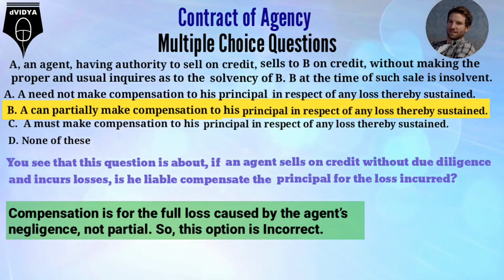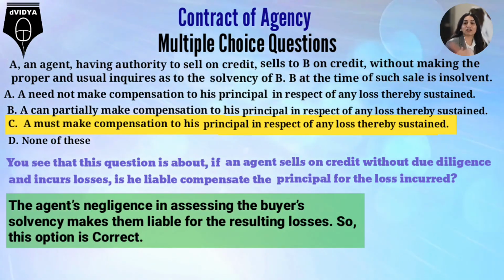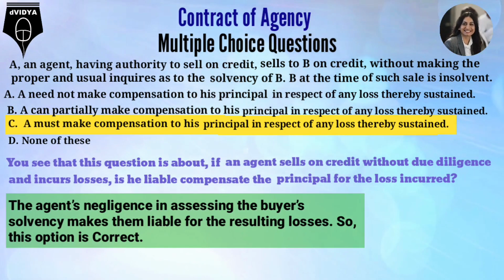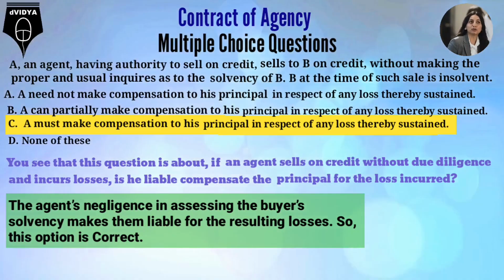A can partially make compensation to his principal in respect of any loss thereby sustained. Compensation is for the full loss caused by the agent's negligence, not partial. So, this option is incorrect. A must make compensation to his principal in respect of any loss thereby sustained. The agent's negligence in assessing the buyer's solvency makes them liable for the resulting losses. So this option is correct.